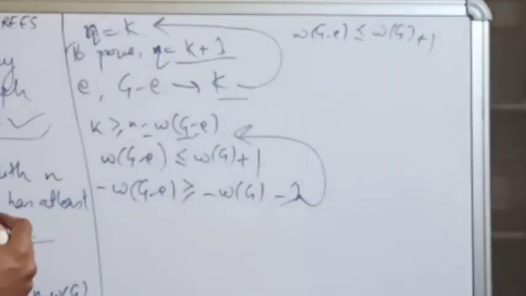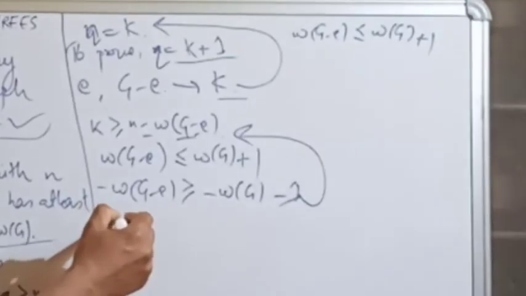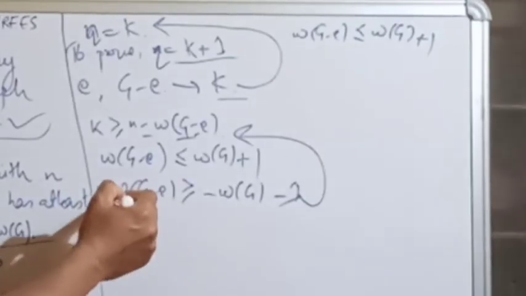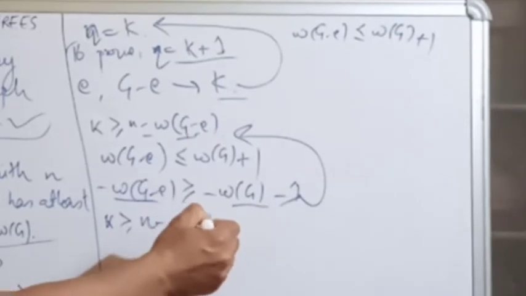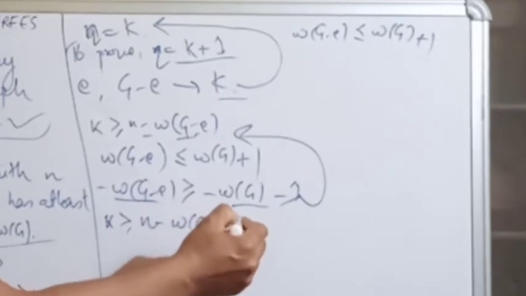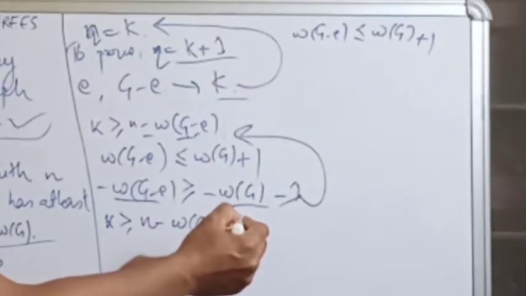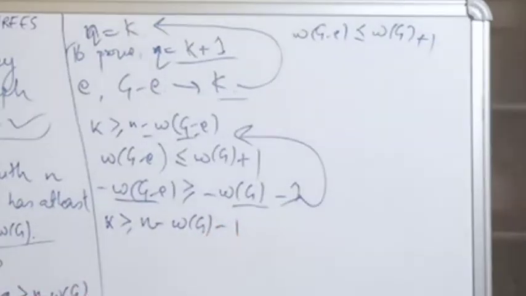So what we get is that k is greater than n. In place of this we write this, minus w of G minus 1. So k is greater than n minus w of G minus 1.